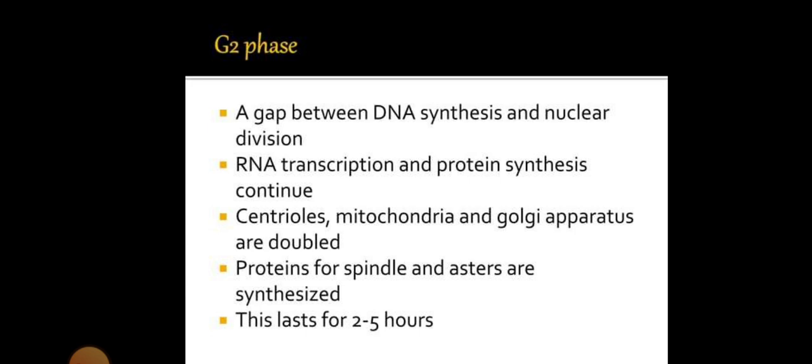During this phase, RNA, proteins, and macromolecules are required for the multiplication of cell organelles. The cell prepares to go into the mitotic phase. G2 takes place over 2 to 5 hours.